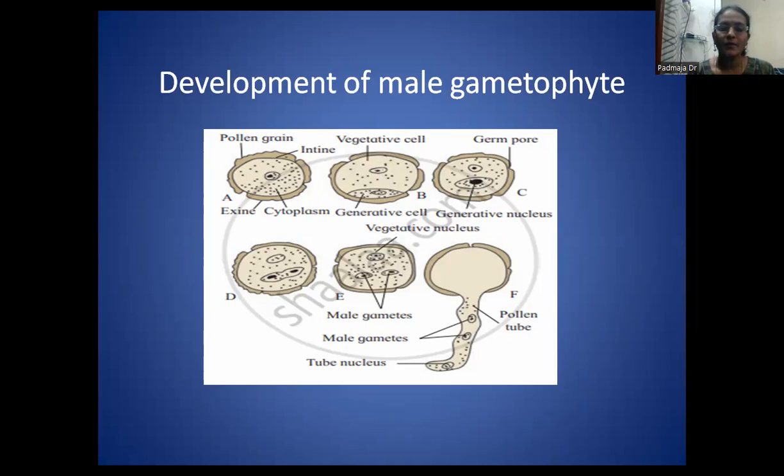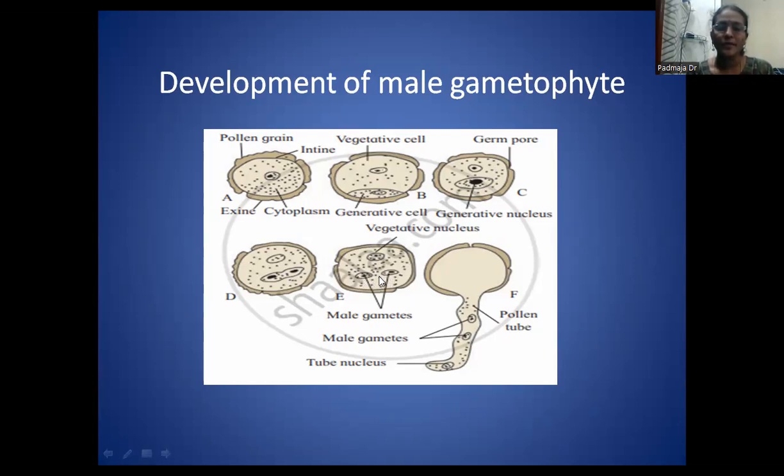After some time, the generative cell will divide. The generative cell will be elongated and a constriction is formed. As a result, the 2 nuclei are separated. These 2 nuclei give rise to male gametes.